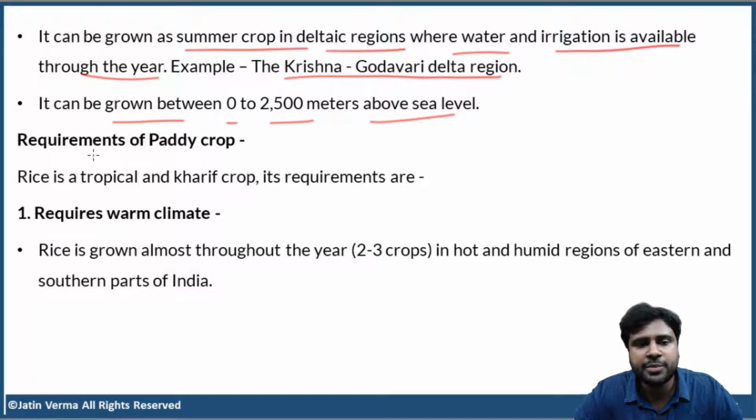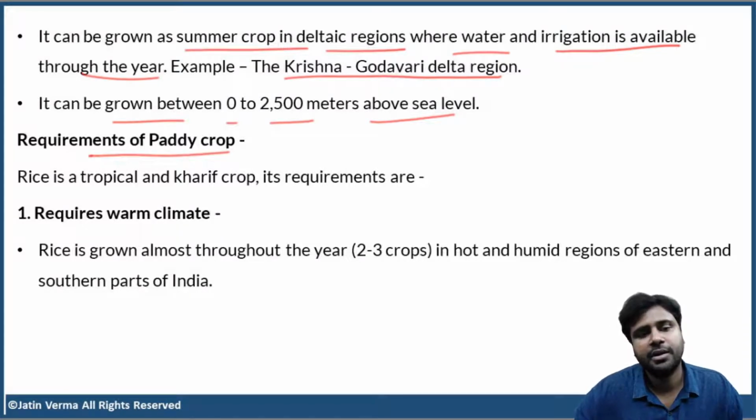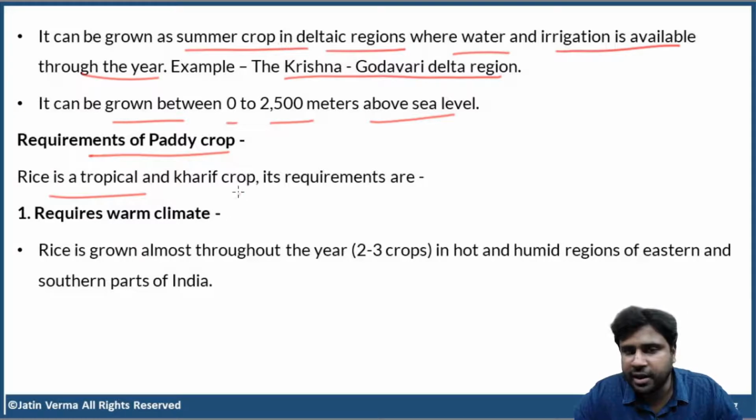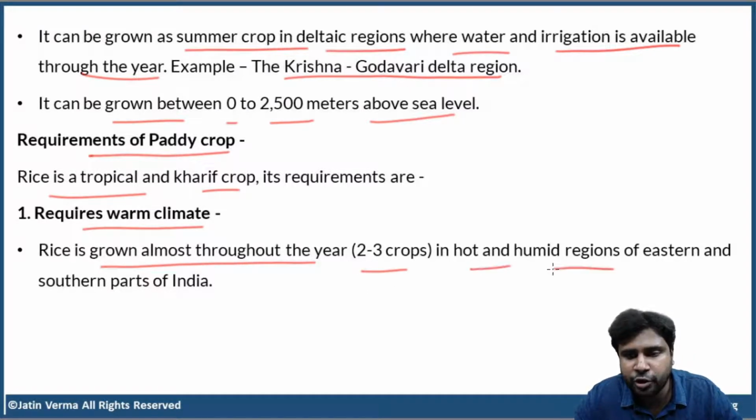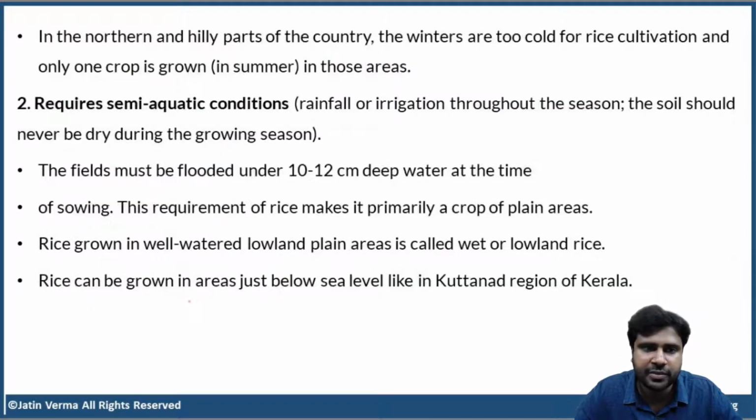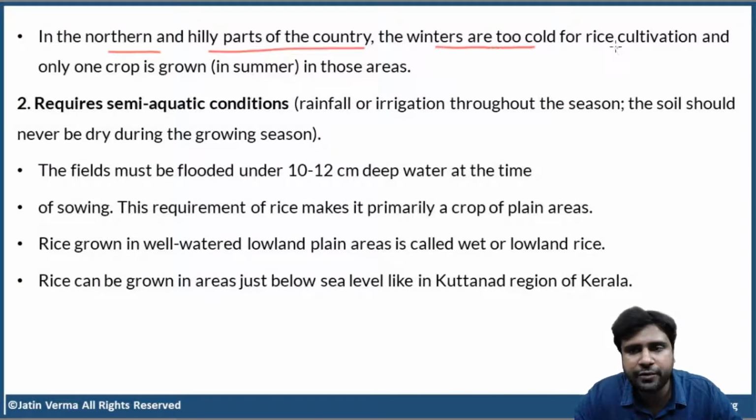Now, what are the requirements of paddy crop? First, rice is a tropical and kharif crop. Keeping that in mind, try to understand the requirements. The first requirement is that paddy needs a warm climate. Rice is grown almost throughout the year, two to three crops, in hot and humid regions of eastern and southern parts of India. In the northern and hilly parts of the country, the winters are too cold for rice cultivation, and only one crop is grown in summer in those areas.